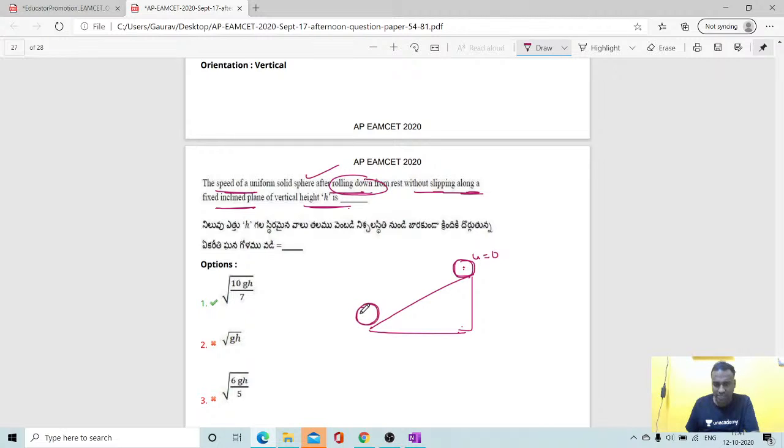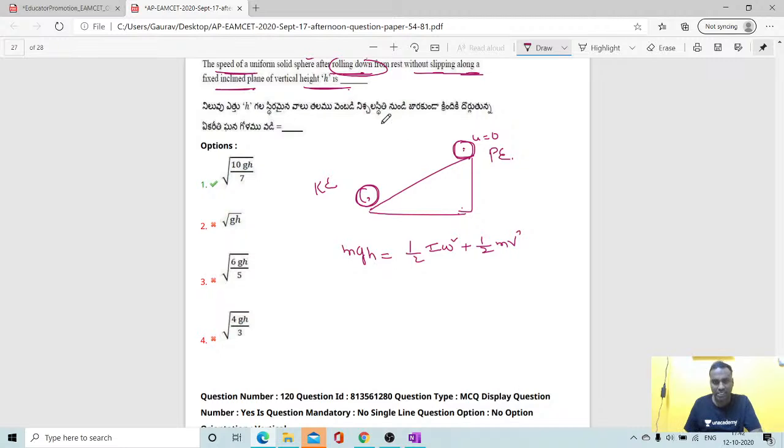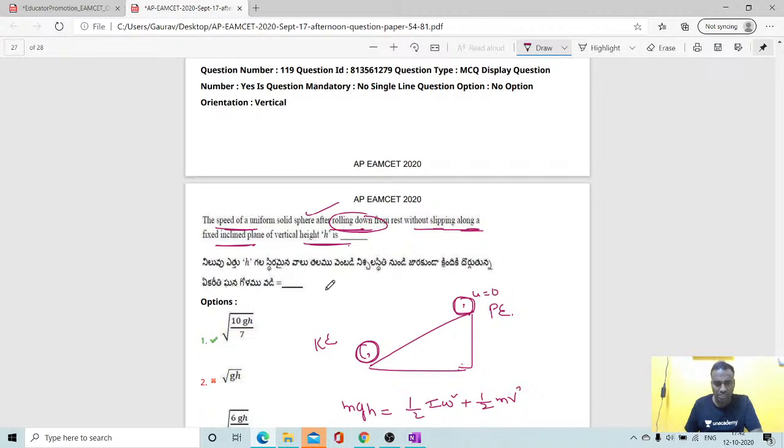As soon as it reaches the bottom, the total potential energy will be converted into kinetic energy. So mgh is equal to the total kinetic energy, that is half I omega square plus half m v square. Is it clear, students? The total kinetic energy, because it is rolling. Since it is rolling, we have rotation plus translation.